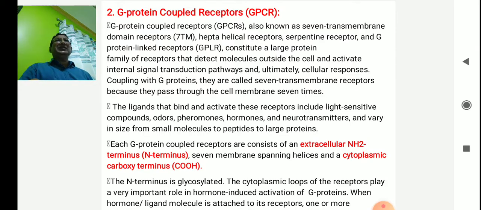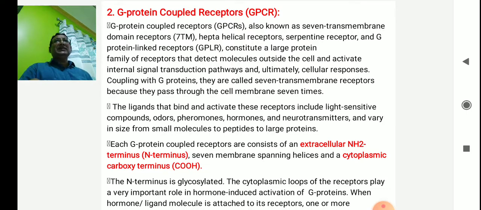Coupled with G proteins, they are called 7 transmembrane receptors because they pass through the cell membrane 7 times. The ligands that bind and activate these receptors include light sensitive compounds, odors, pheromones, hormones, and neurotransmitters, and vary in size from small molecules to peptides and large protein molecules.